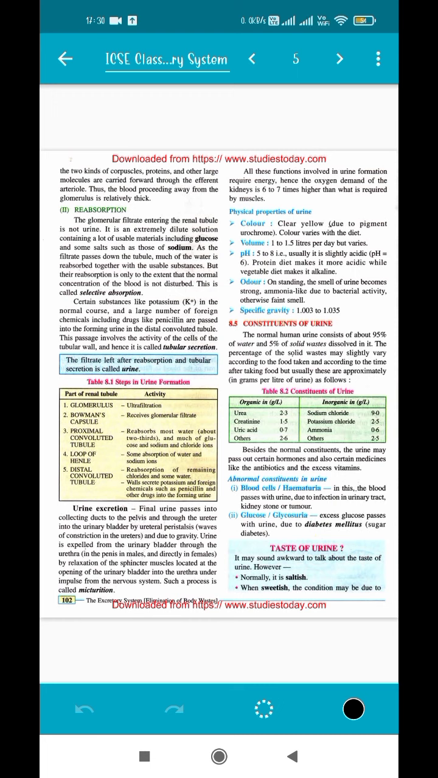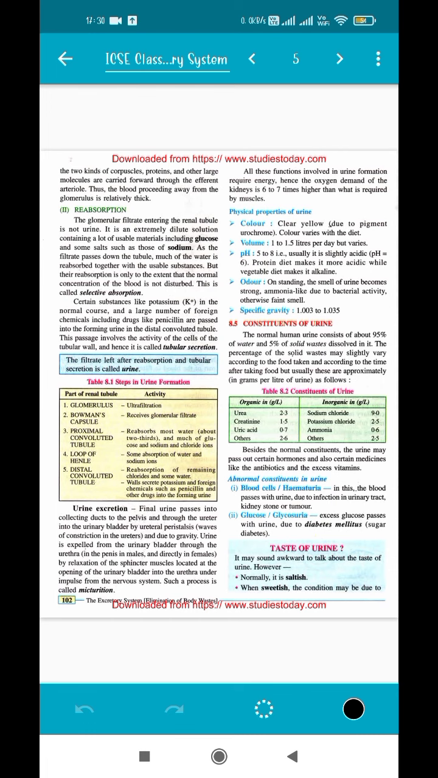If urine is not treated, what happens? It will give a foul smell, because whatever urea or uric acid is present in the urine will break down into ammonia, and that's why we get a very bad smell. So specific gravity is not essential.